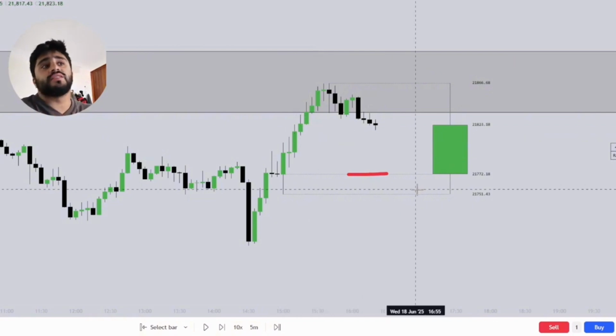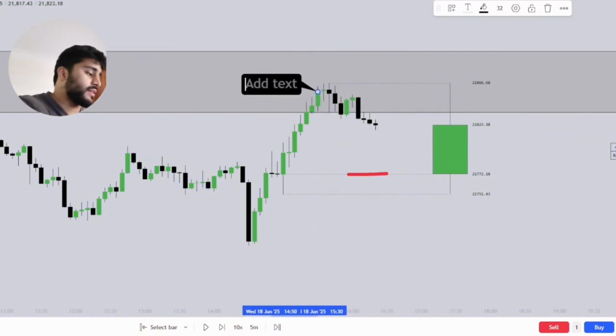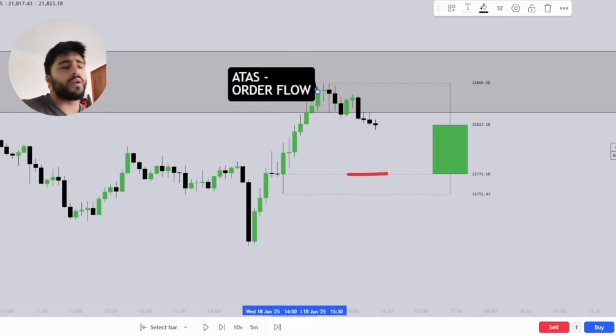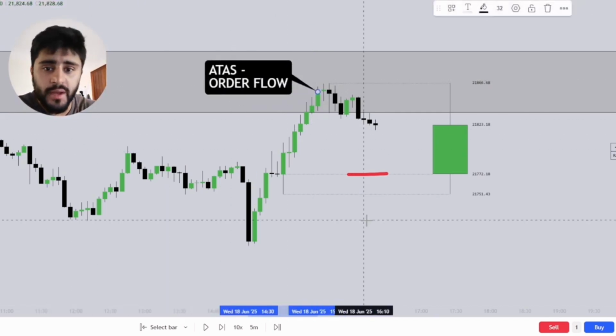So it's from this region that I will go to the ATAS platform and look at order flow, and that's something we're going to break down. So here we go to ATAS and we read the order flow. To give people a quick introduction as to what ATAS is, ATAS stands for Advanced Trading Analytical Software, and it tells you essentially the bid and the ask, so the buyers and the sellers at key levels.